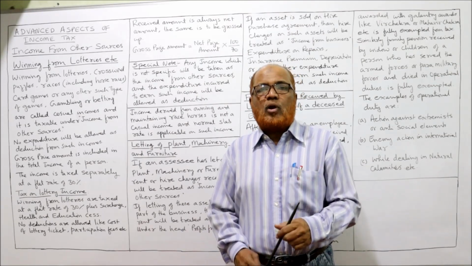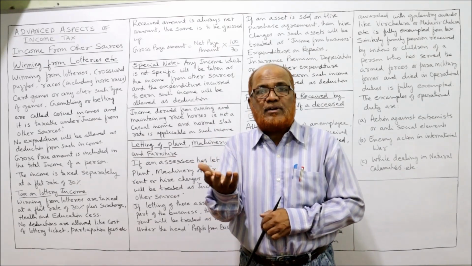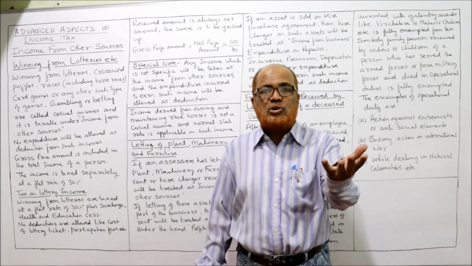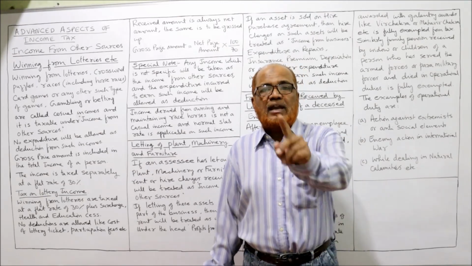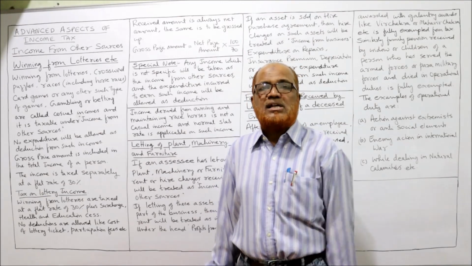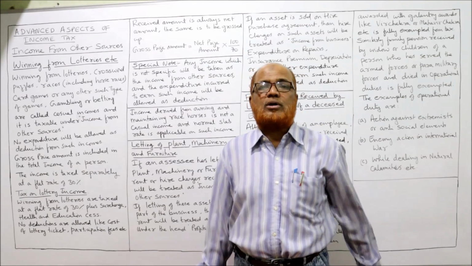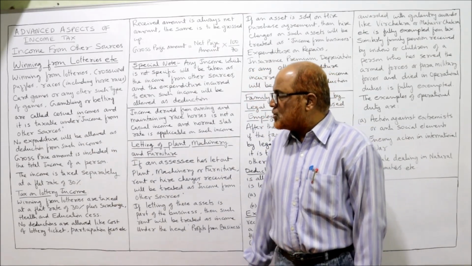Example, winning from lottery, a person has received 1 lakh rupees, and already 30,000 rupees are deducted by the issuing authority. The gross amount will be 1,30,000. 1 lakh rupees is the net amount, 30,000 is the TDS, so net amount plus TDS is equal to gross amount. The gross winning should be taken under income from other sources.